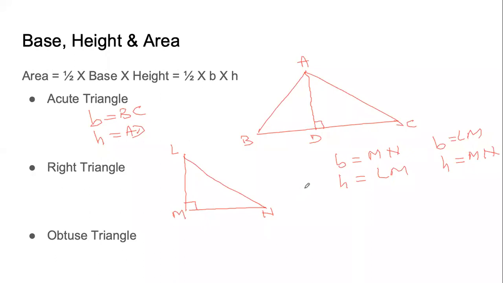Now, once we know what is the base and what is the height, we can easily use the formula to find the area. This is the second type of triangle. Now, the third type of triangle is the most confusing because it is an obtuse angle triangle, and this will look like this. Suppose it is P, Q, and R. Tell me which angle is the obtuse angle here?